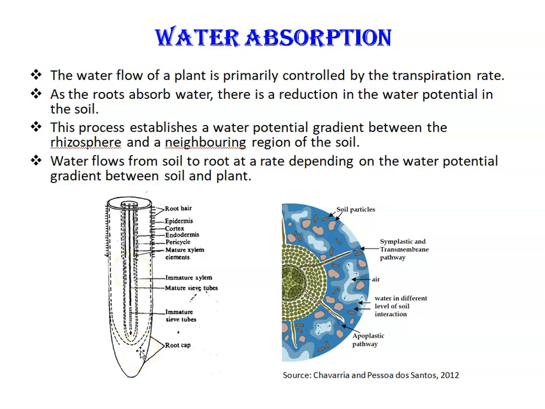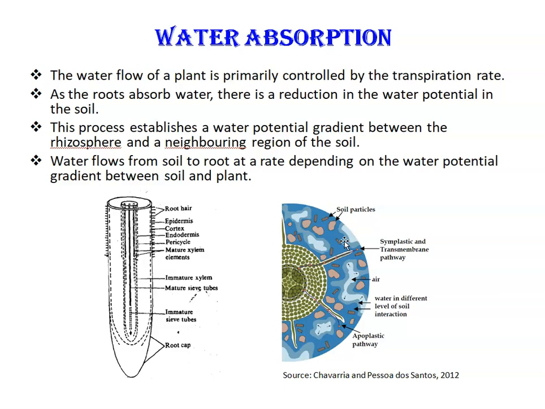So as roots absorb water, there is a reduction in the water potential in the soil that is in contact with the root's rhizosphere. Now, what is rhizosphere? Just look at this second diagram. This is a transverse section of root. This is the root here, and this part is rhizosphere. Rhizosphere is a zone of soil surrounding the plant root where the biology and chemistry of the soil is influenced by the root. This zone is about 1 mm wide but has no distinct edge.